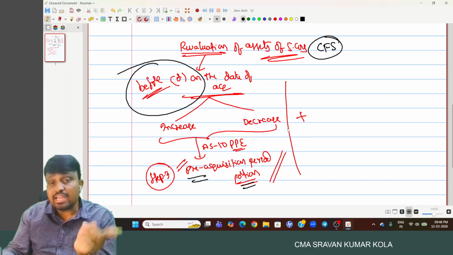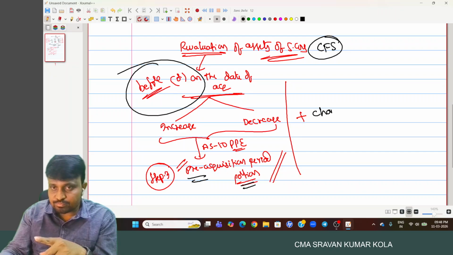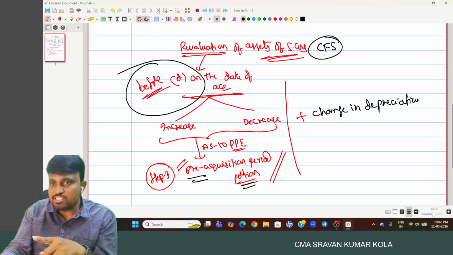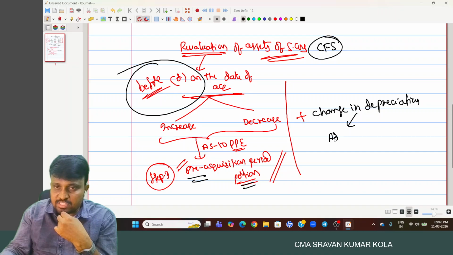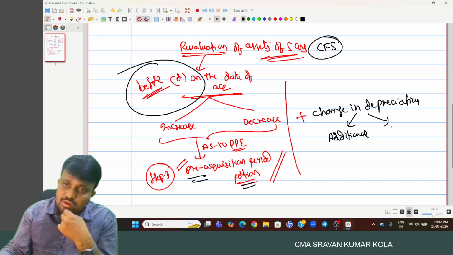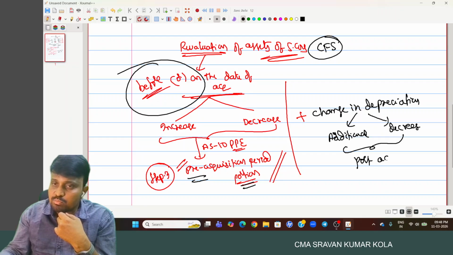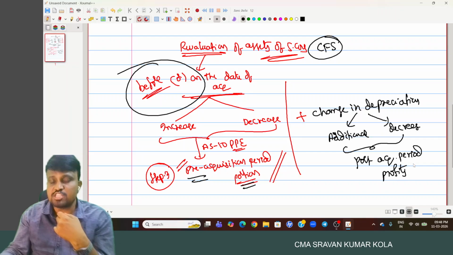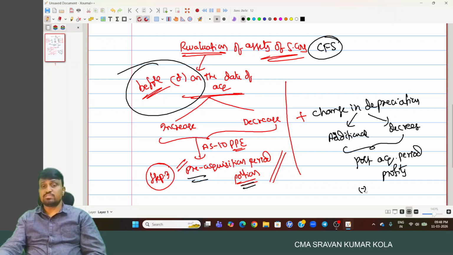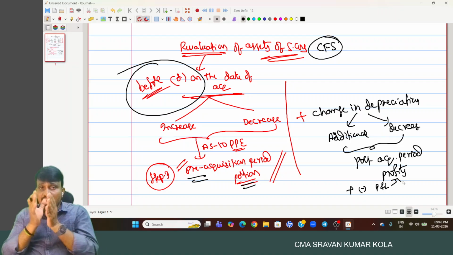But due to that, any change in depreciation, either depreciation has been increased, nothing but additional depreciation is required to be created, or depreciation has been decreased, any change we have to provide in post-acquisition period profits. The impact is provided in post, reducing it or adding it in the profit and loss of the post-acquisition period. So remember the revaluation effect.